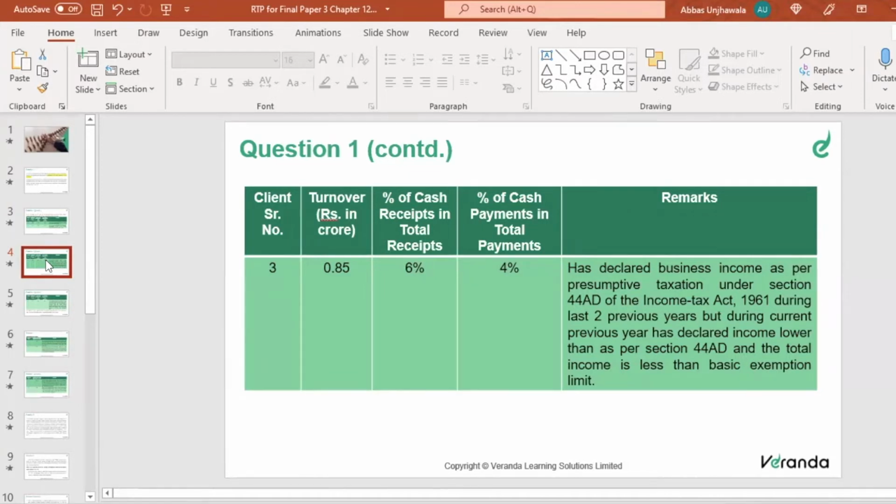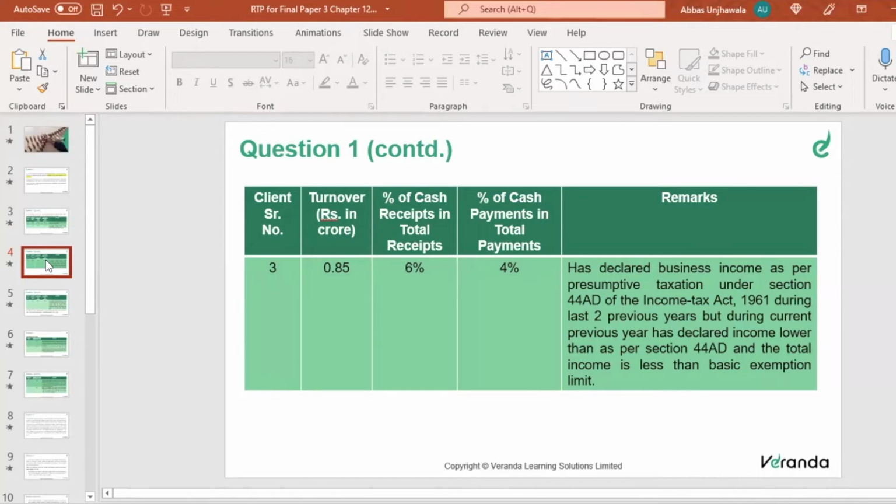Has declared business income as per the presumptive taxation under section 44AD of the Income Tax Act during the last two previous years, but during the current previous year has declared income lower than as per section 44AD, and total income is less than the basic exemption limit. Sir, what does this mean? So for example, what does 44AD tell us?